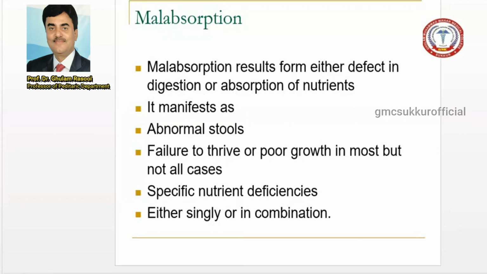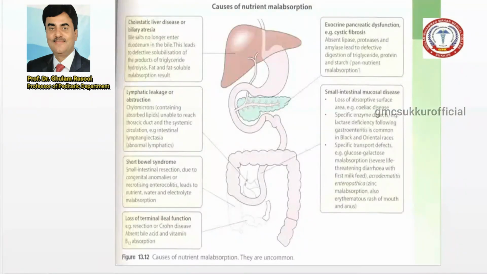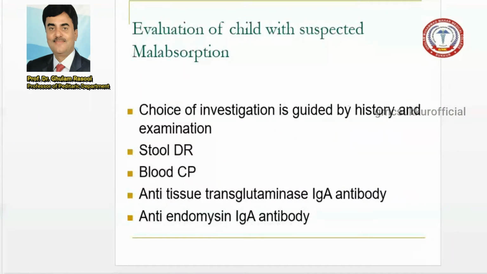Now, how do we approach a child to diagnose malabsorption? Number one, the choice of investigation depends upon guidance from the history and the clinical examination of the baby. What questions would you like to ask regarding the history? History of failure to thrive, history of recurrent, persistent diarrhea in this baby, and on examination the baby's failure to thrive, height, weight, and growth is stunted.